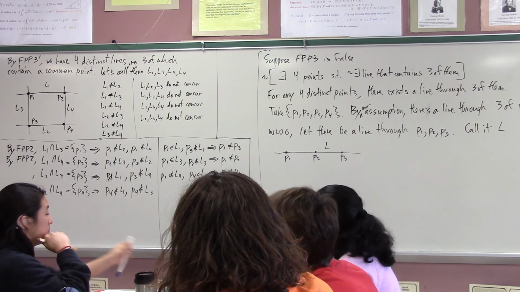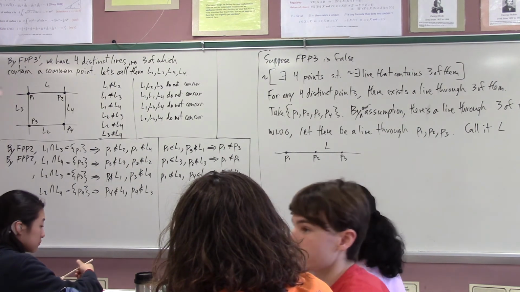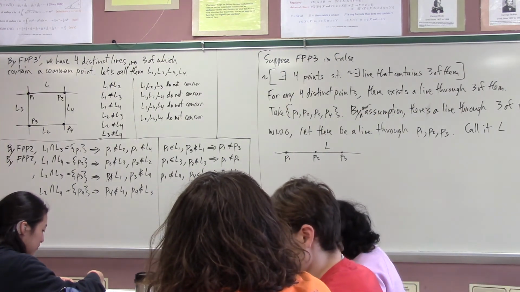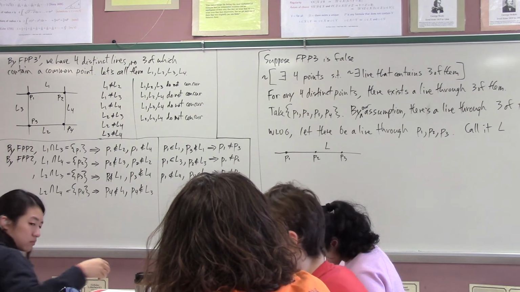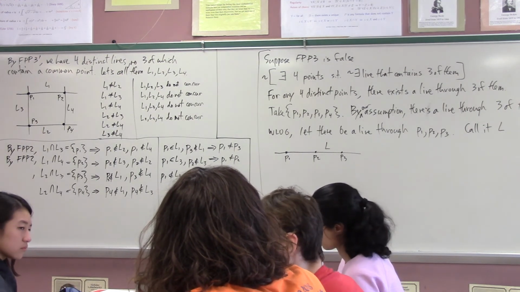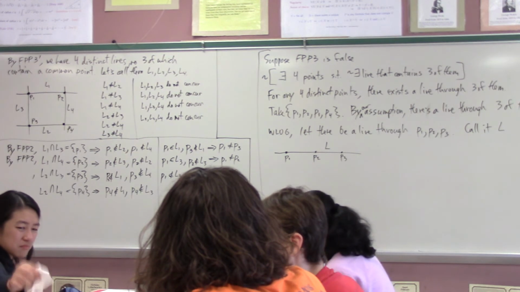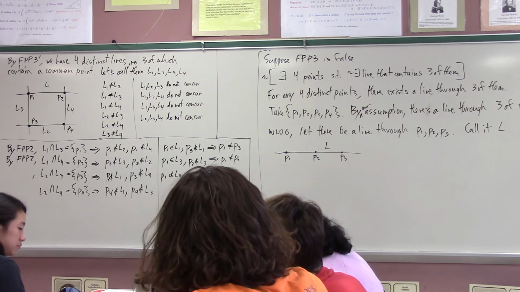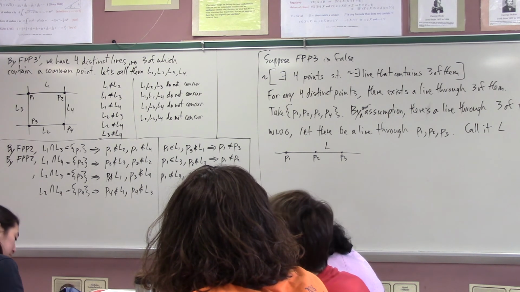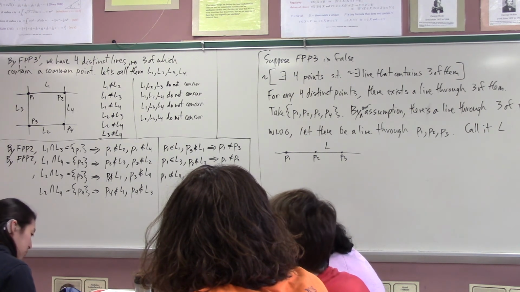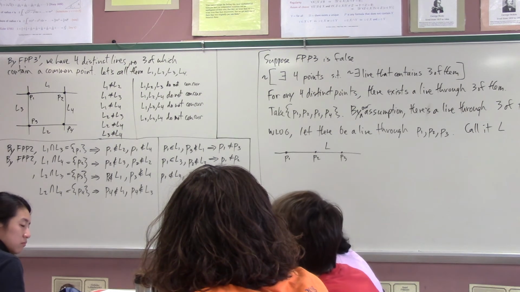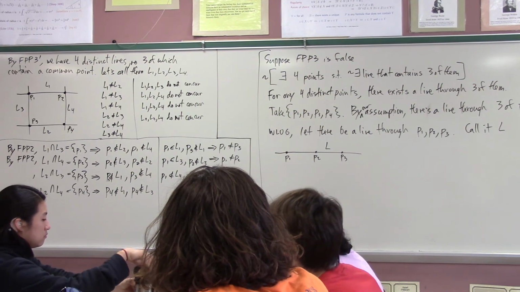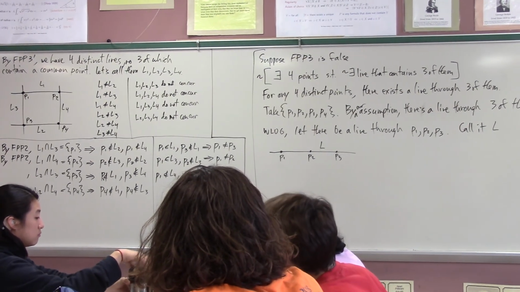Yes, so we need to be a little bit careful. So what is this line? What are the options? Let's just talk it out. Could this line be L1? No, because P3 is not on L1. Could this line be L2? No, because P1 is not on L2. Could this line be L3? No, because P2 is not on L3. So in fact, it just can't be any of them, right?